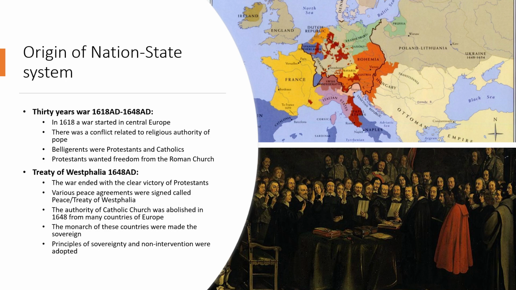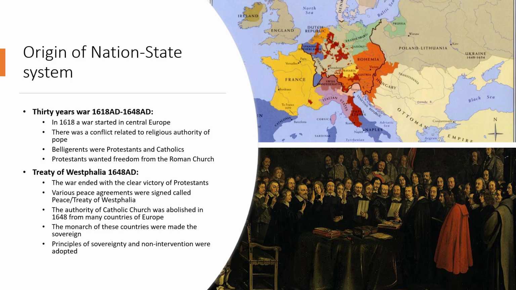Well, there were many conflicts that led to the initiation of this war, but we would focus on one conflict only, which was related to the religious authority of the Pope. Actually, there were 2 parties to the war. The belligerents were Protestants and Catholics. Protestants wanted the abolishment of the authority of the Pope on all the states of Central Europe.